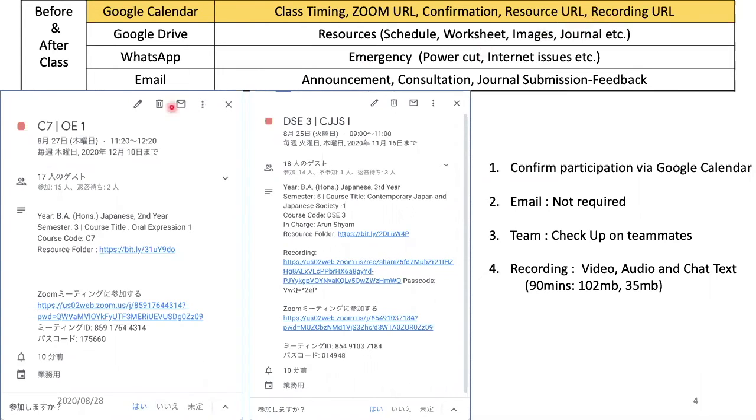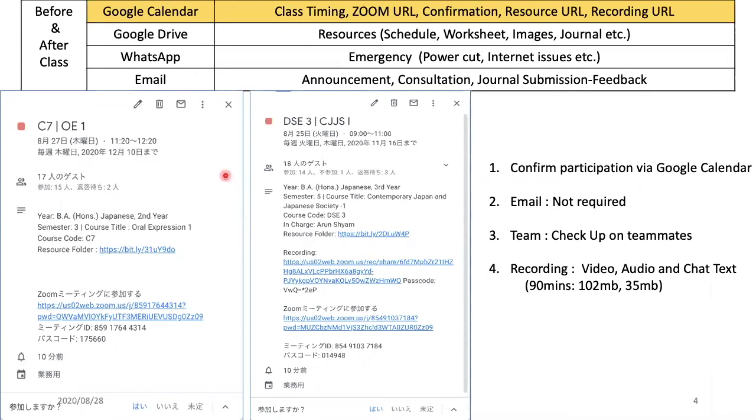So, for example, this one on the left is an example of a before-class calendar. Students generally use their Google Calendar app, and when they open it, this is in Japanese, but it tells you the time, and here in the second row you have how many people are going to attend and how many have still not replied. For example, in my case, I have 17 students here, so 15 have said yes, they will attend, and 2 have not. This helps me with attendance as well, because on Google Calendar, if you click on this, you have an option to copy this.